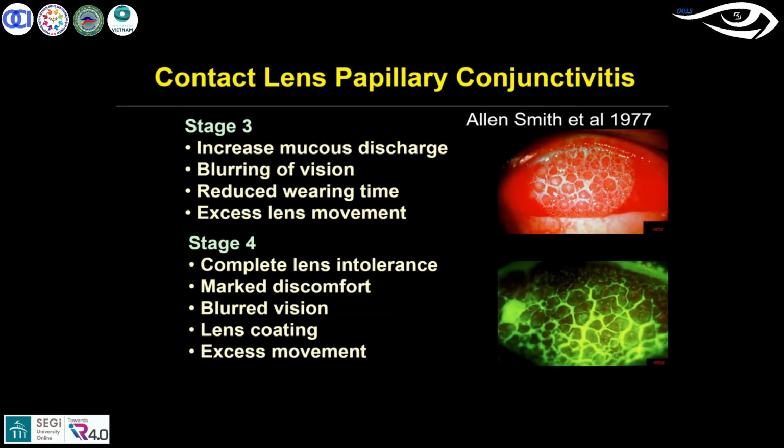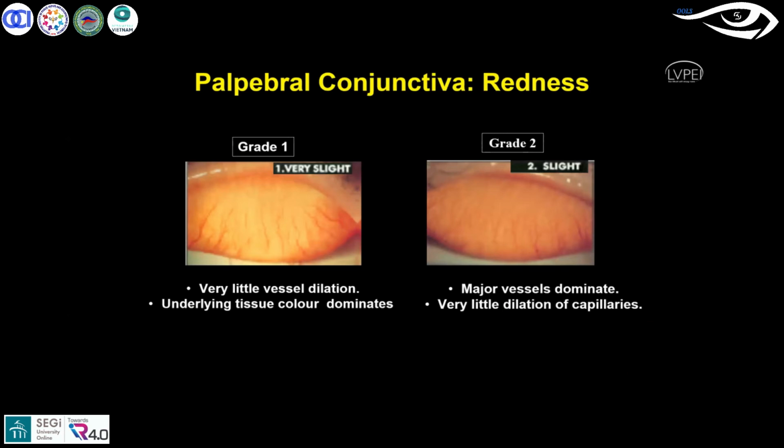So if the patient says this is the symptom I'm facing, you should think, okay, the papillae condition may be at a much more severe stage. And then moving on to the signs. The signs of papillary conjunctivitis have been described in 2 ways: one is called papillary redness, another is roughness. The redness is nothing but hyperemia, so basically blood vessel formation on the UTC. Roughness is papillary formation, papillae size, and how much area the papillae extend over.